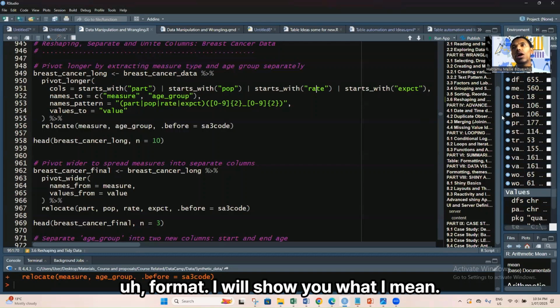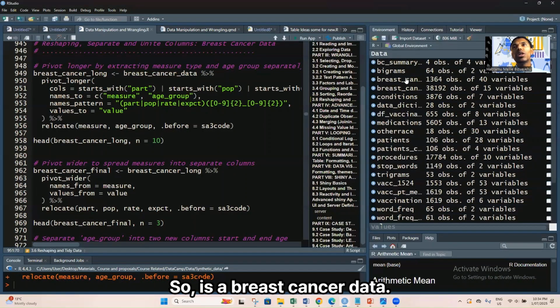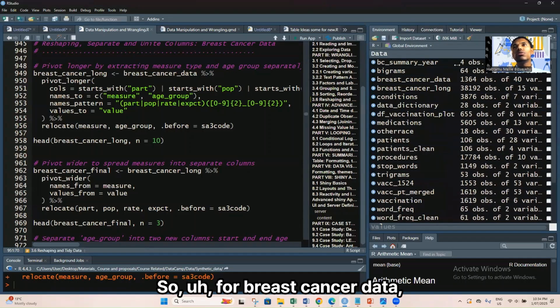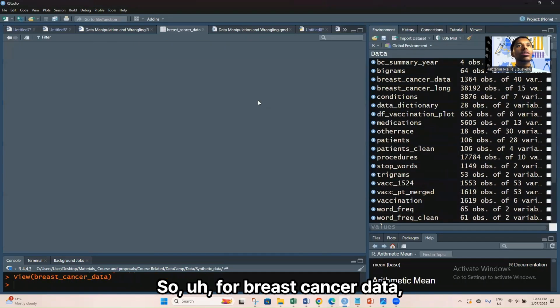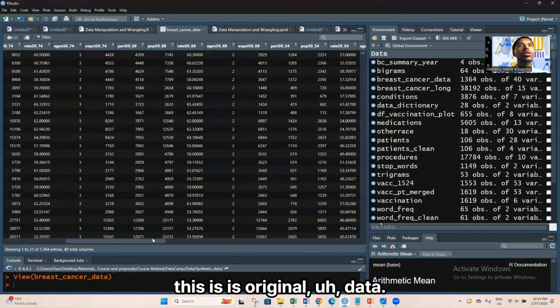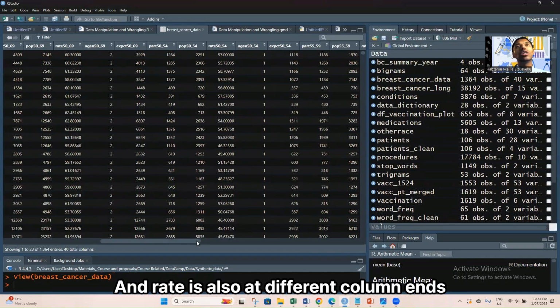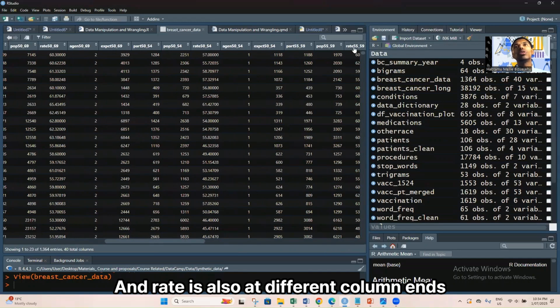I will show you what I mean. So this is the breast cancer data, the original data. We have expected and participation in different columns, and rate is also in a different column, as we see here.